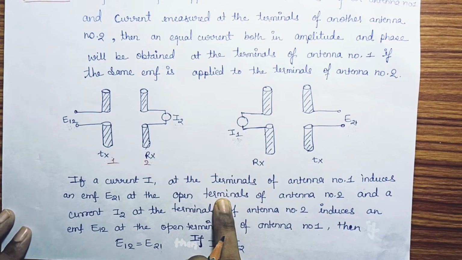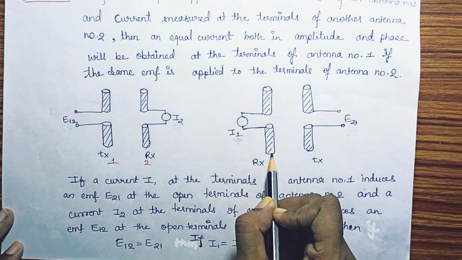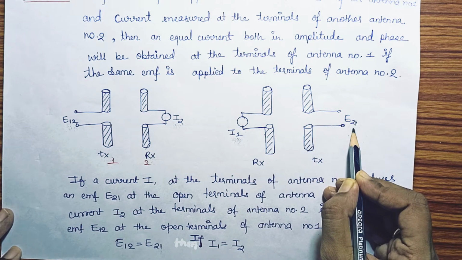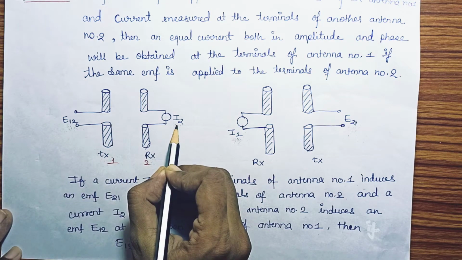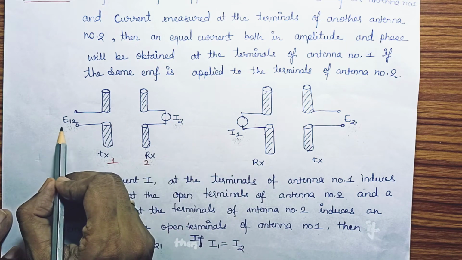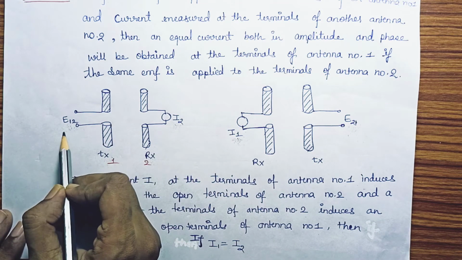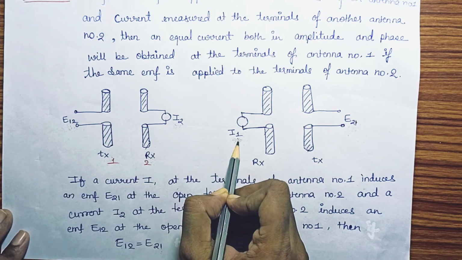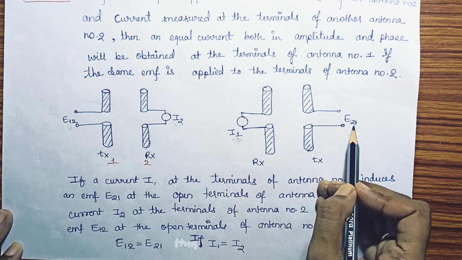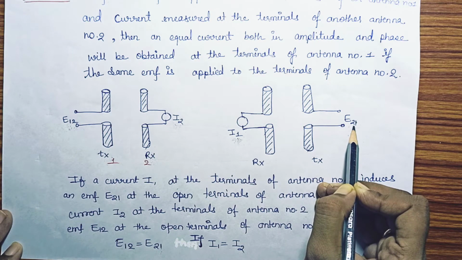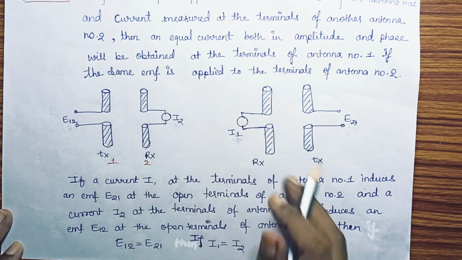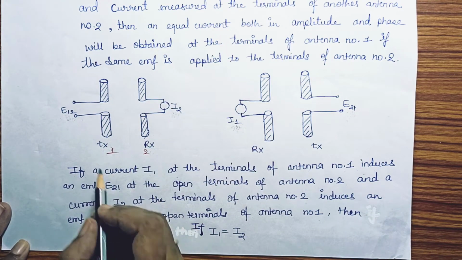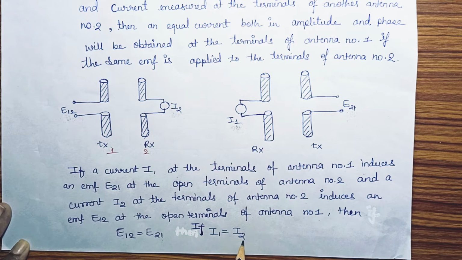Another statement says that if current is applied to one antenna, then it will induce E21 amount of EMF in another antenna. And if we apply current I2 in the second antenna, it will induce E12 amount of EMF in the first antenna. Then if both the currents are the same, it will generate the same amount of EMF in the different antennas. So this statement is similar to statement number 1, and the equation in statement number 2 is: if I1 equals I2, then E12 equals E21.